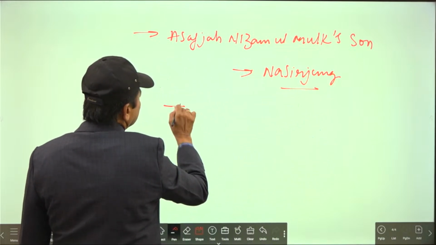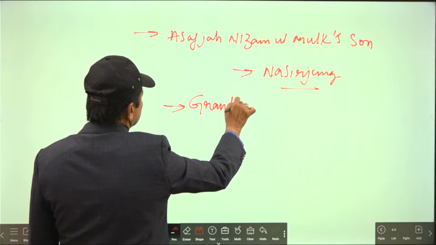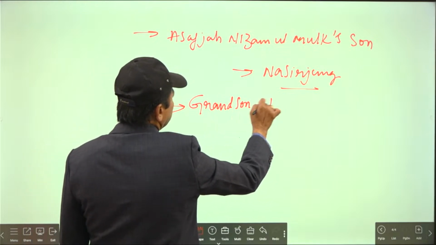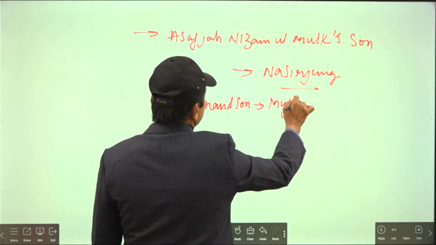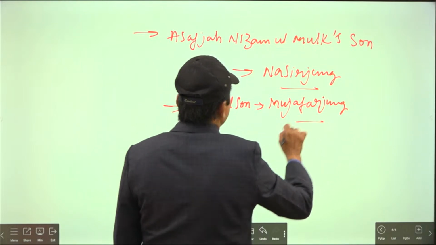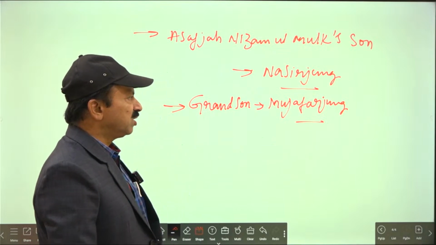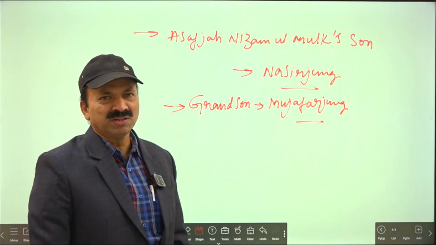So Asaf Jah Nizam ul Mulk's grandson, Muzaffar Jang, also wanted to come to power. One is Nasir Jang, one is Muzaffar Jang, right? Nasir Jang wanted to come to power and Muzaffar Jang also wanted to come to power.